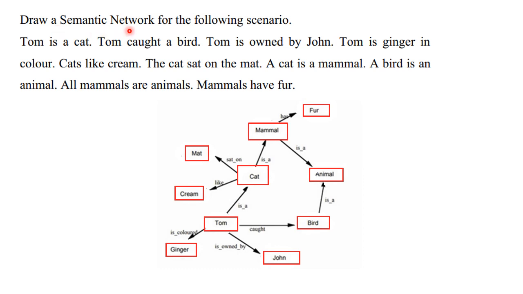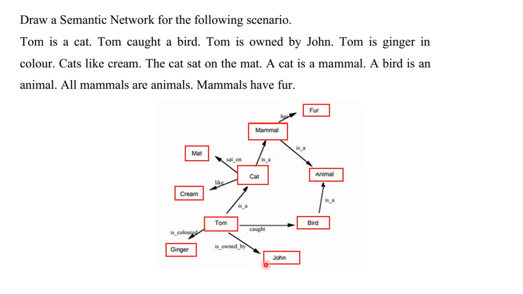Draw the semantic network for the scenario. Semantic network is a knowledge representation method which represents knowledge as nodes and arcs. Nodes represent the objects or concepts and arcs represent the relationships. Tom is a cat. Tom and cat are the concepts here. So we can represent Tom, cat. The relationship is A. Tom caught a bird. Here the relation is caught and the concepts are Tom and bird.